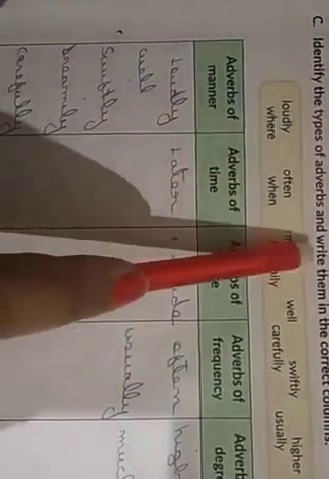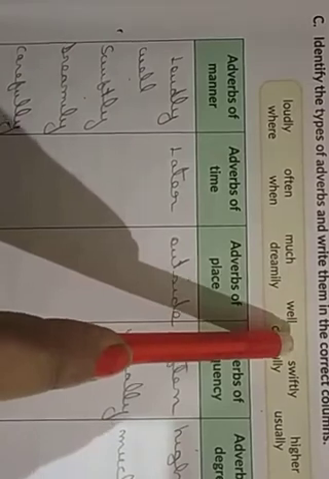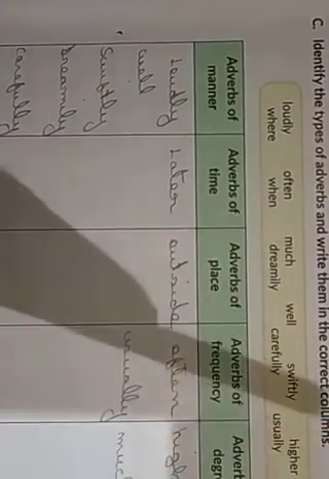Let's do some more exercises. Identify the types of adverbs and write them in the correct columns. Some adverbs are given, students, and you have to identify them and place them in the correct column: loudly, often, much, well, swiftly, higher, later, where, when, dreamily, carefully, usually, outside.